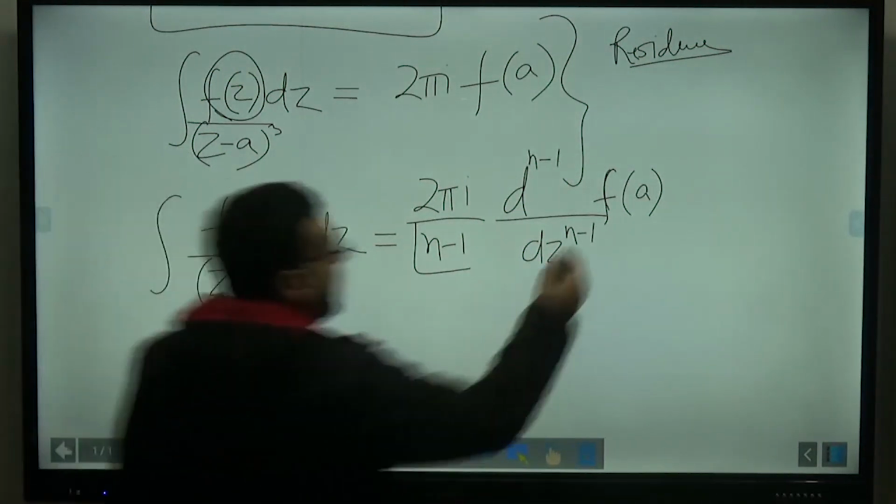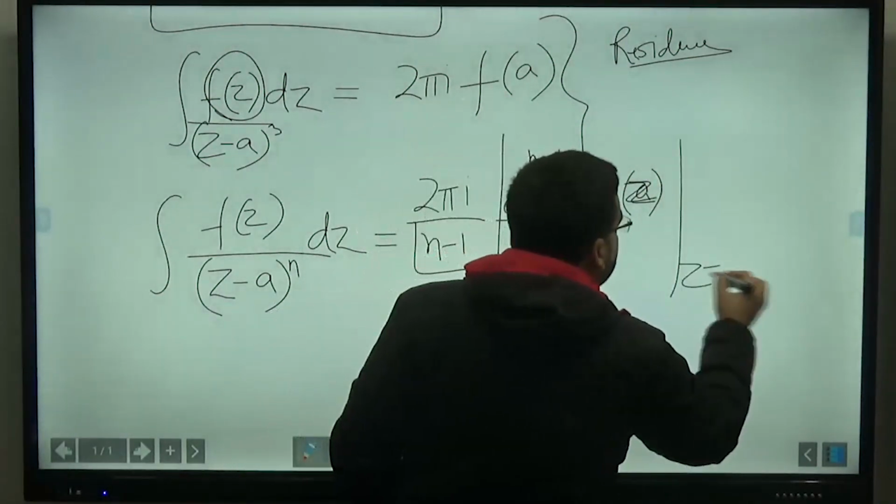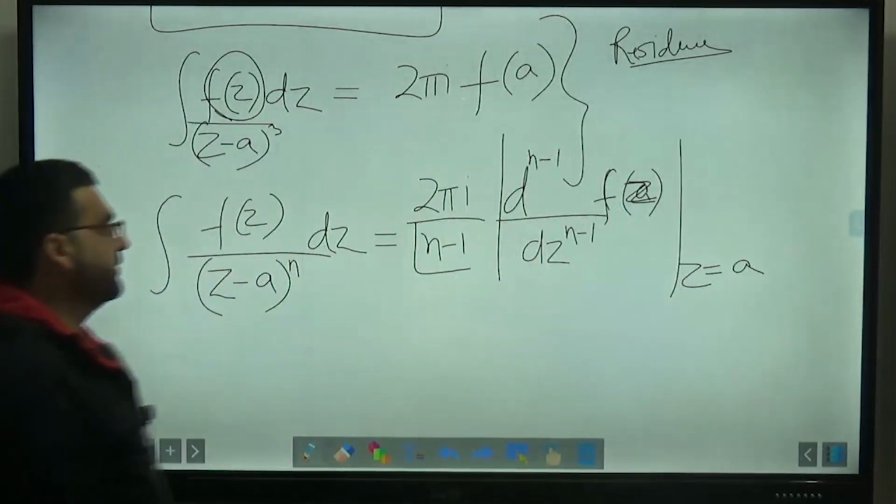Or you can say it is f of z, where you put the limit as z equals a. I can also write it like this.